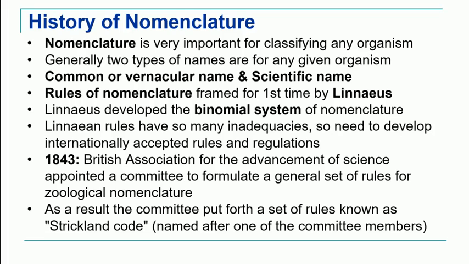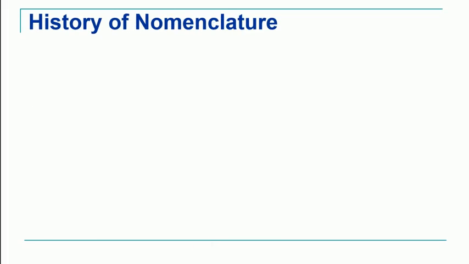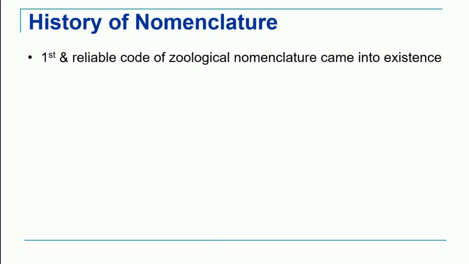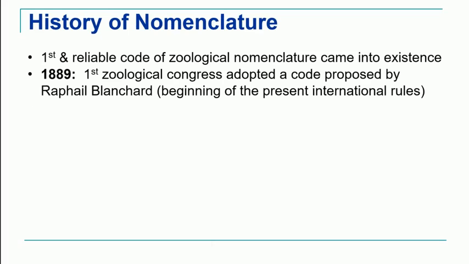As a result of the work done by this committee, a code was defined, known as the Strickland Code. This name comes from one of the committee members. Thus, for the first time, a reliable code of zoological nomenclature came into existence.